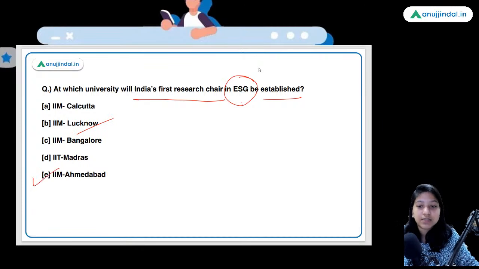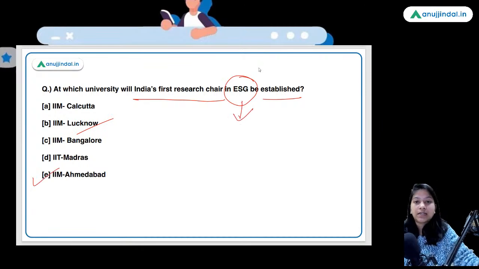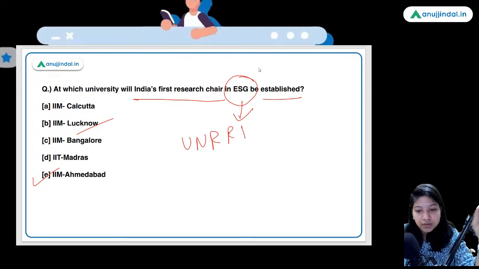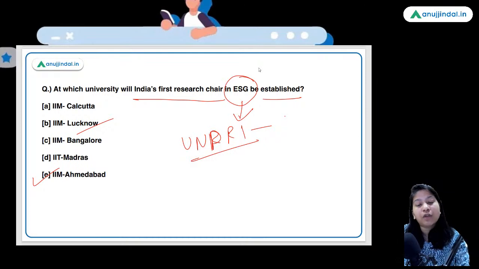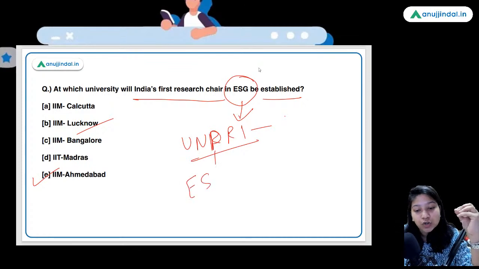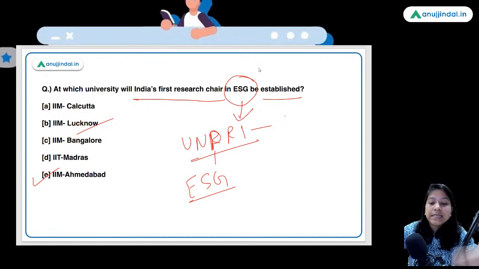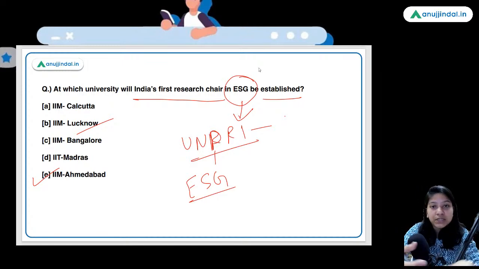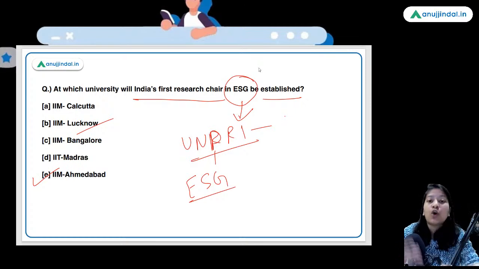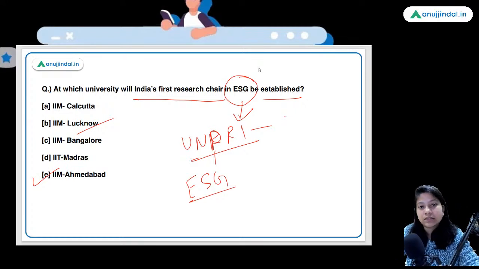Guys, related to the ESG, that is the environment, social and governance responsibilities of the corporates. Regarding this only, United Nations Principles of Responsible Investment have been launched by the United Nations. Tell me the year in which they were launched. Basically, they create awareness among the investors that they would invest in the ESG segment, like the projects, like the companies that work for the environment or for the social empowerment or for improving the governance structure. Okay, so that's the idea of ESG.